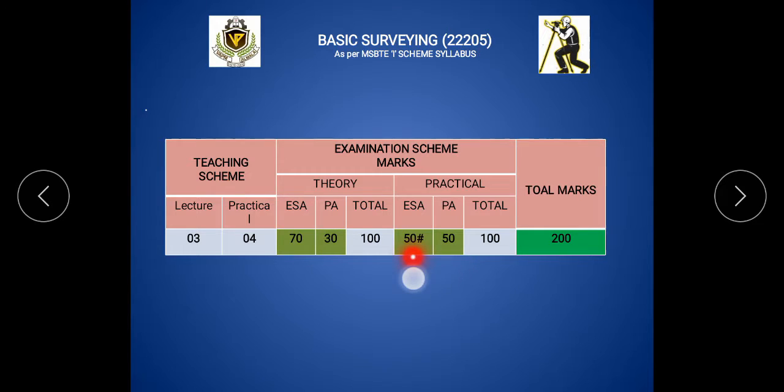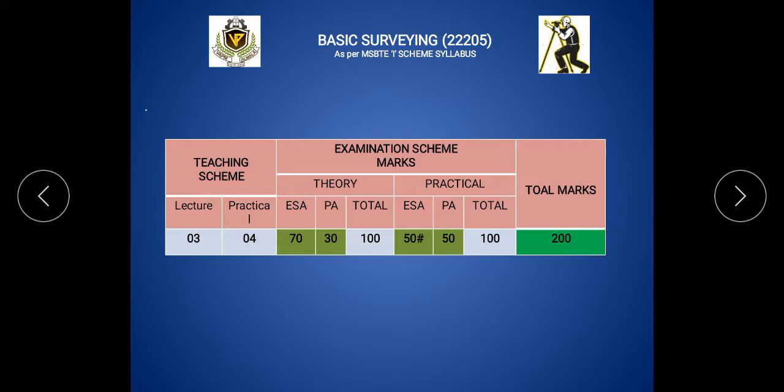So 50 plus 50 is a total of 100 marks, and the grand total for this subject is 100 plus 100, that is 200 marks, in the second semester of the civil engineering diploma. So this is the teaching scheme and the examination scheme marks.